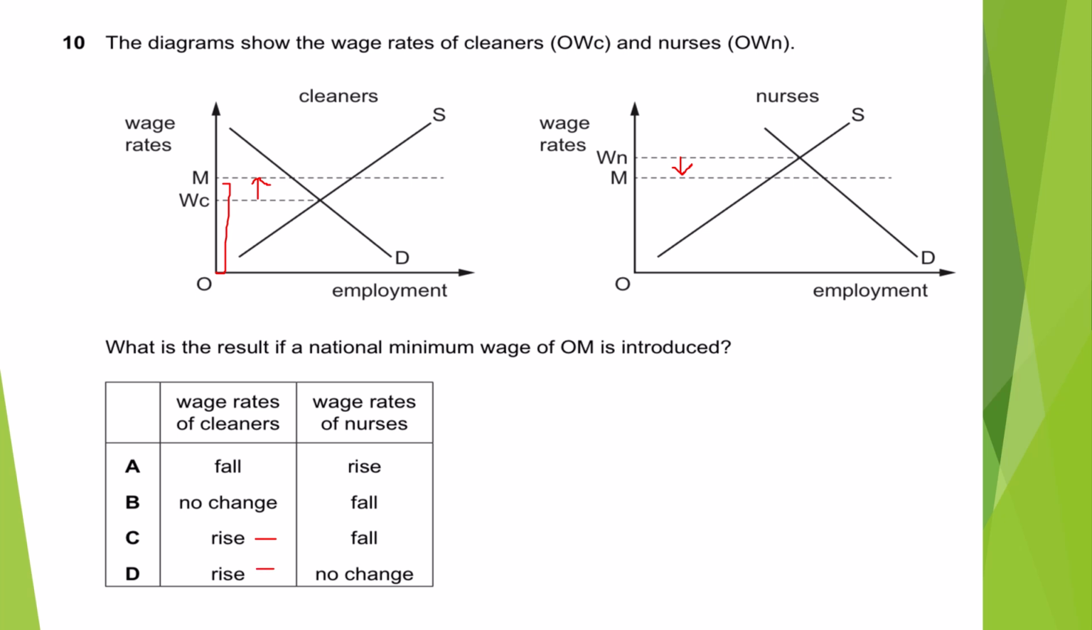Now if it is fall or no change, here what generally students will assume is okay, OM is down, so WM is going to decrease. But no, this is not going to decrease. It will have no change because this is not a minimum price. This is a maximum price, right?